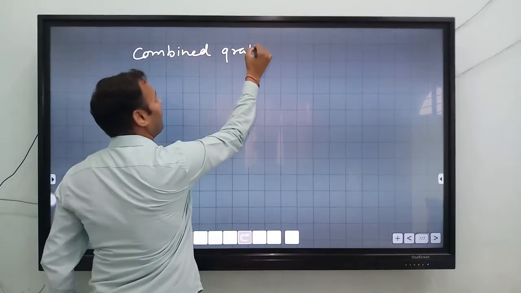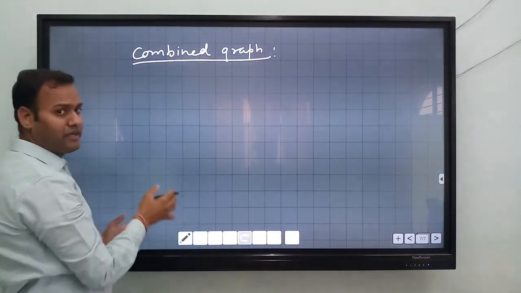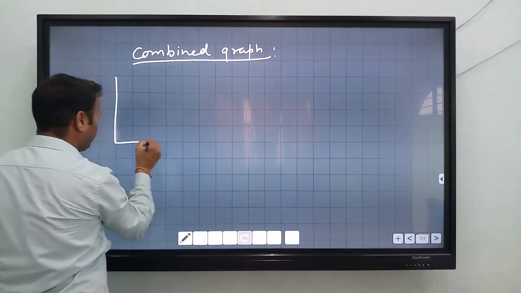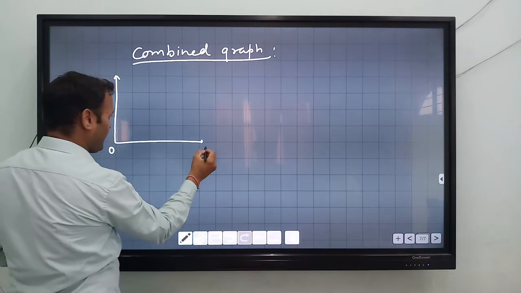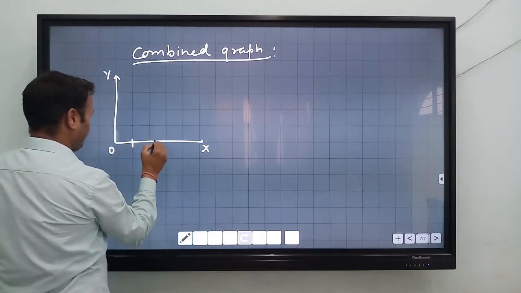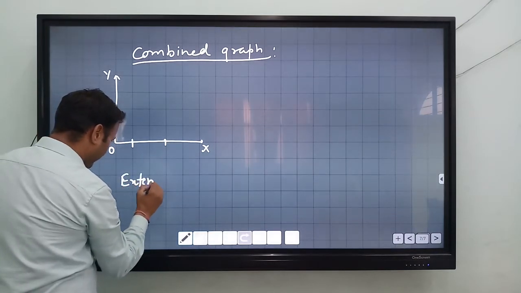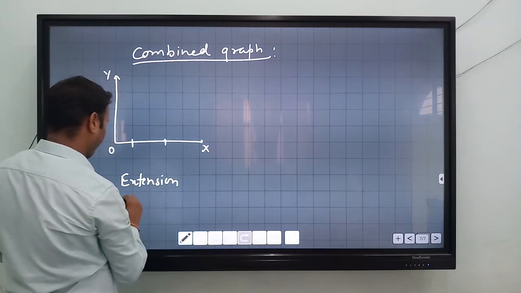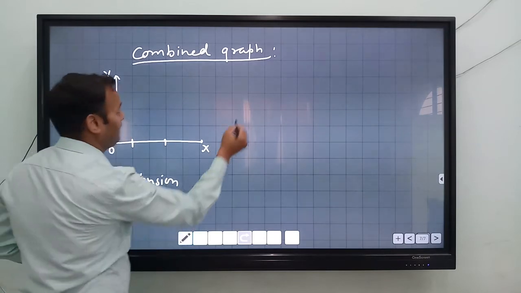graph of extension and contractions. So firstly we separate the graph, making the graph separately. Here, 0, x-axis, y-axis, extensions of demand.